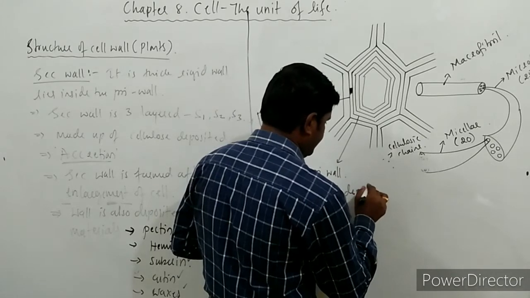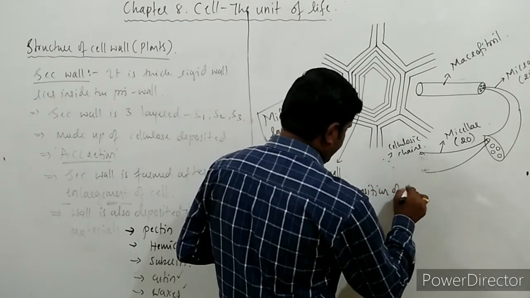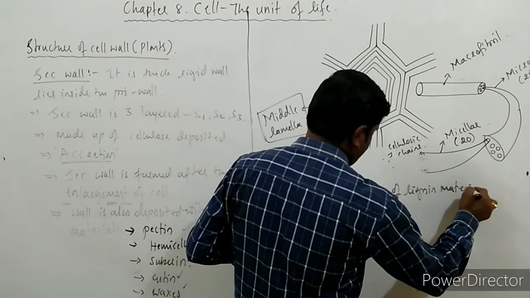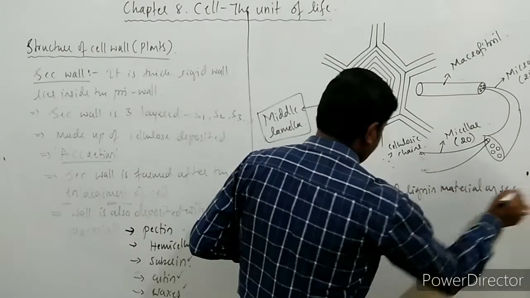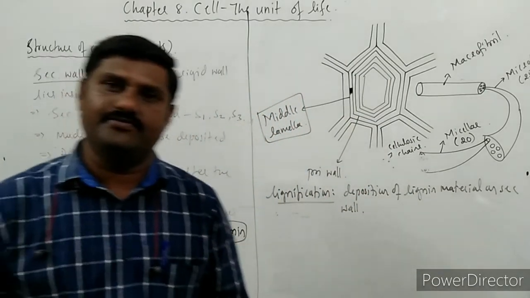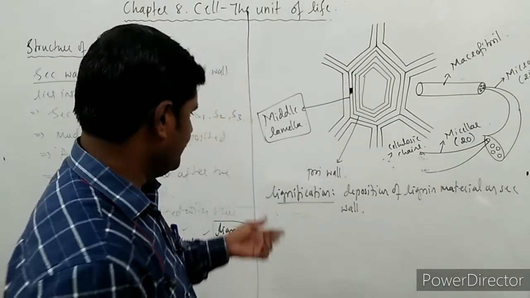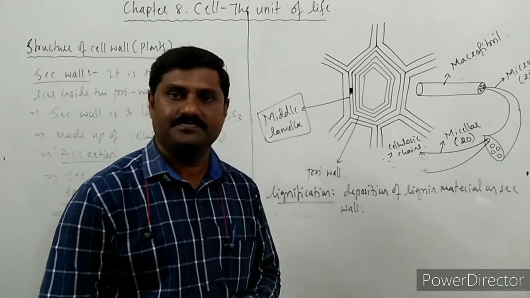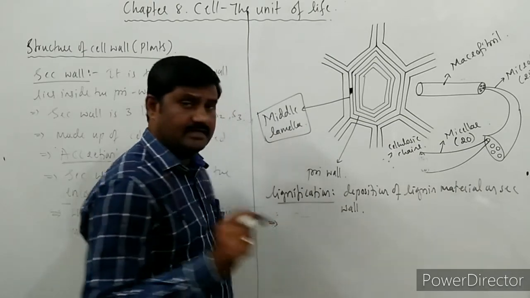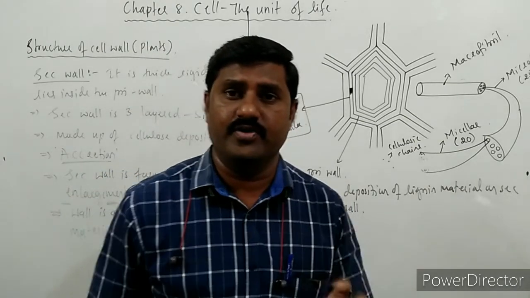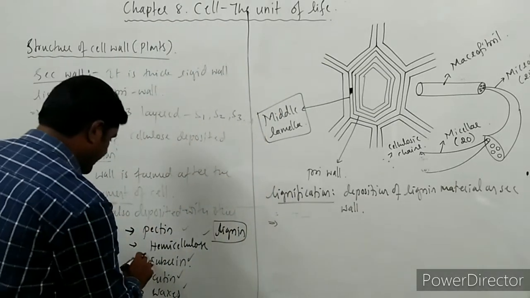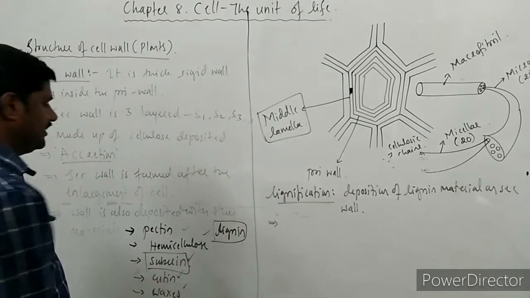Deposition of lignin material on the secondary wall is called lignification, right? So this is an important point to be noted over here. And one more thing is that suberin is also there, right?